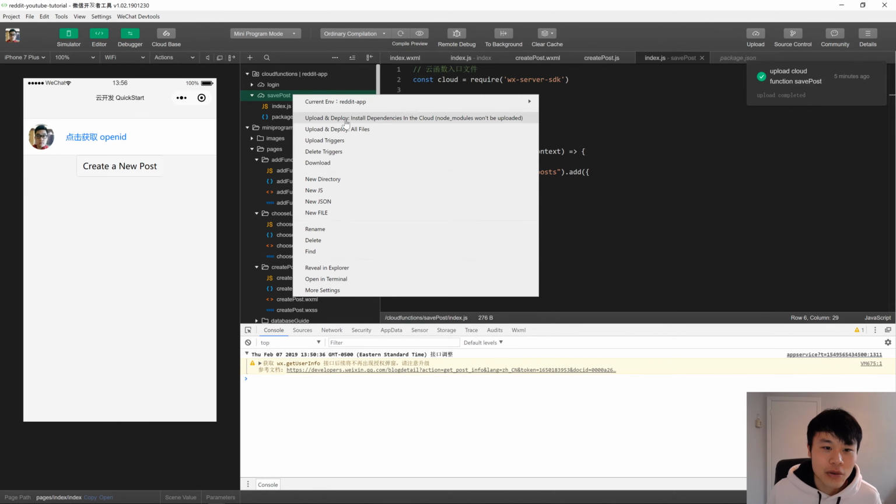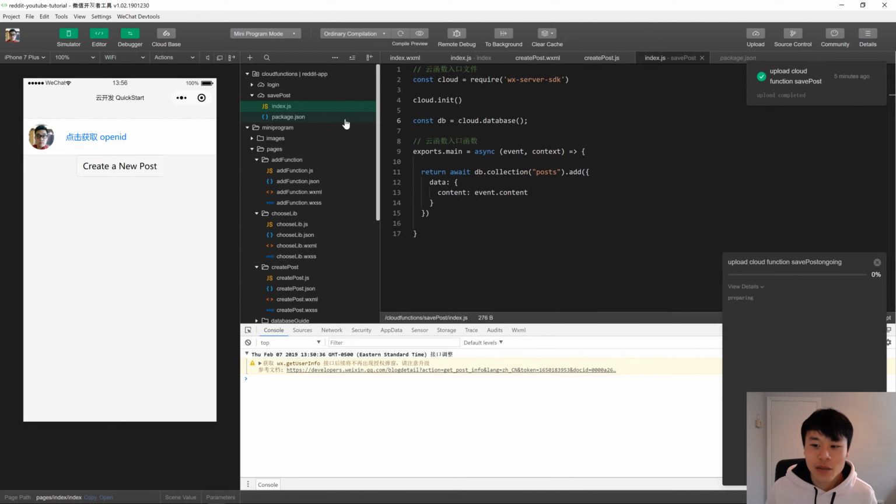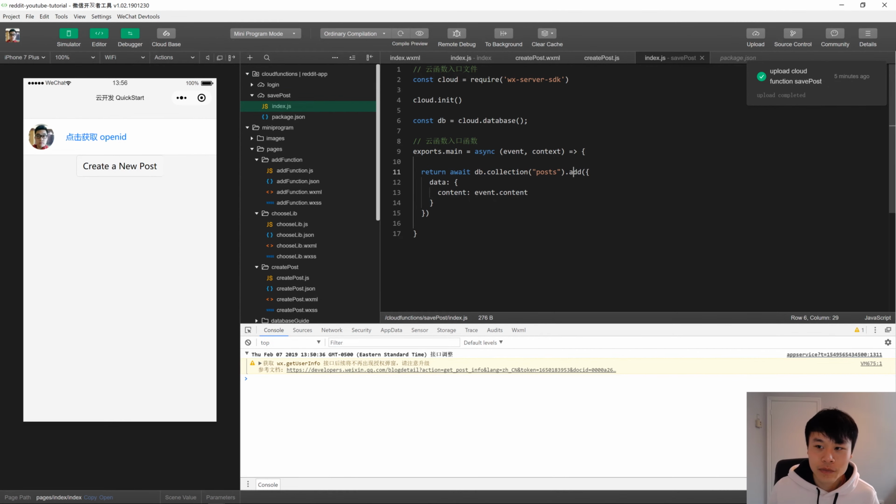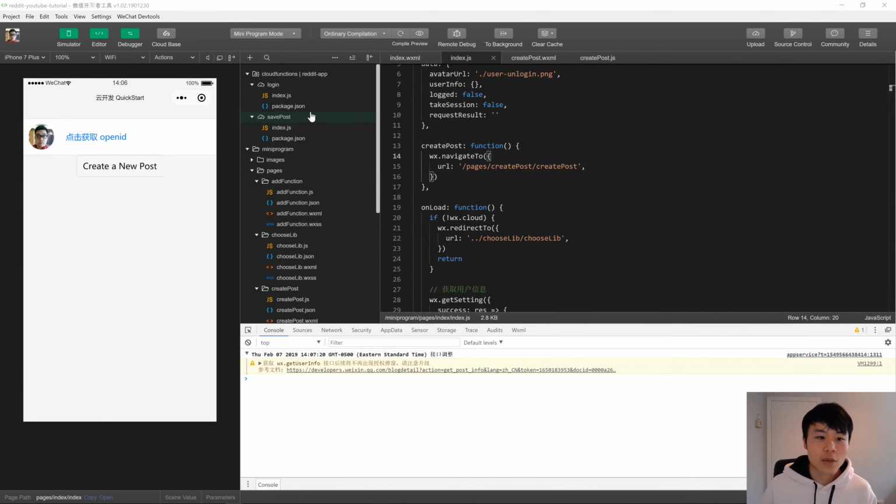So okay, upload and deploy. You can actually deploy just one at a time, so that's very convenient. Let's wait a bit because this is going to take some time. Our save post has just been uploaded to the cloud. So let's see if it works.